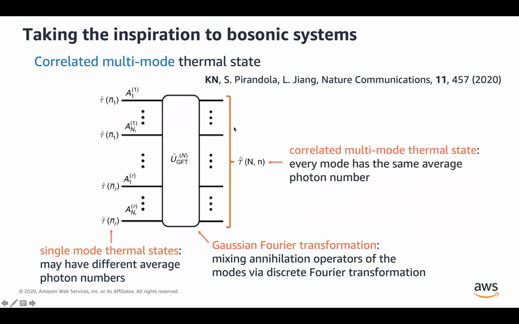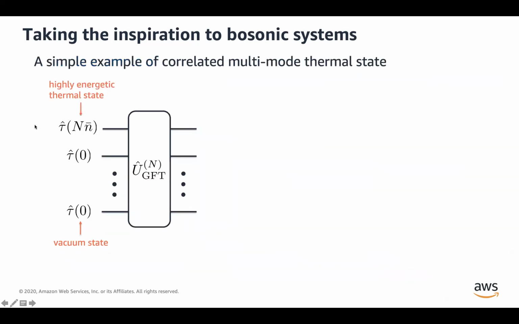So in the end, we are left with a correlated multi-mode thermostat, where each mode has exactly the same average photon number. But now, these different modes may be correlated with each other because of this initial energy imbalance.